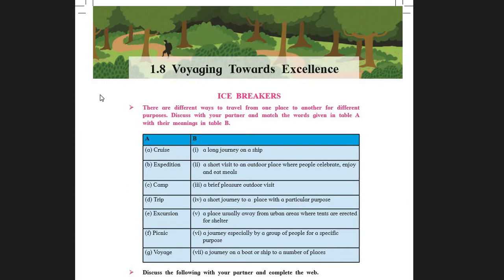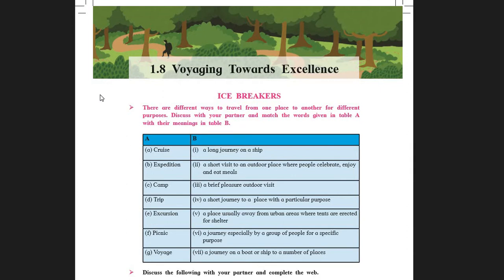Expedition. What is expedition? Expedition is a journey especially by a group of people for a specific purpose. So option C, option 6. Camp. What is camp? A short journey to a place with a particular purpose.